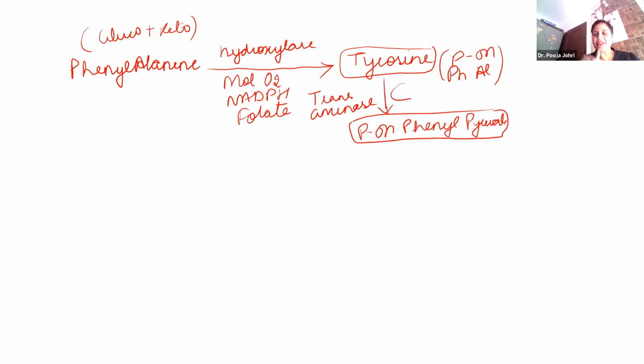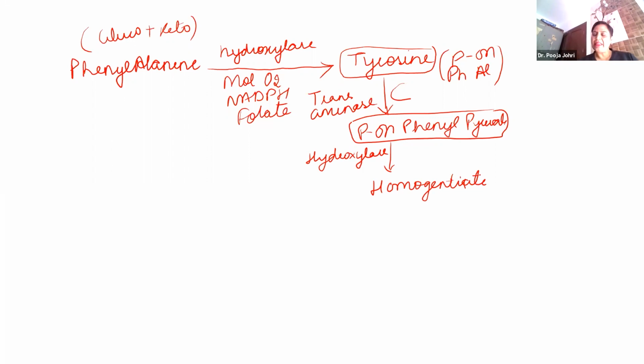Transamination is there, so obviously alpha ketoglutarate and glutamic acid will be given out. This para-hydroxyphenylpyruvate undergoes hydroxylation. Hydroxylase is the enzyme. And this is converted into homogentisic acid.